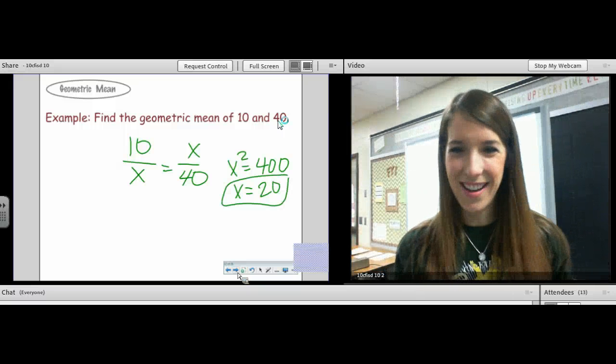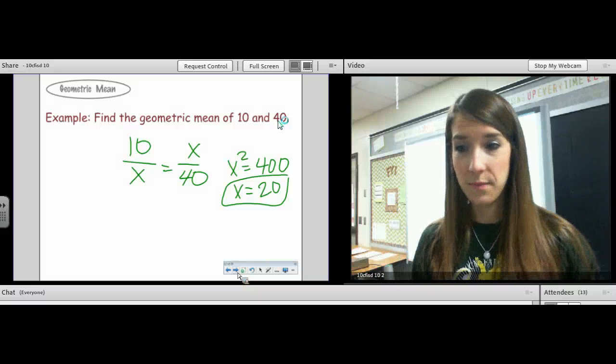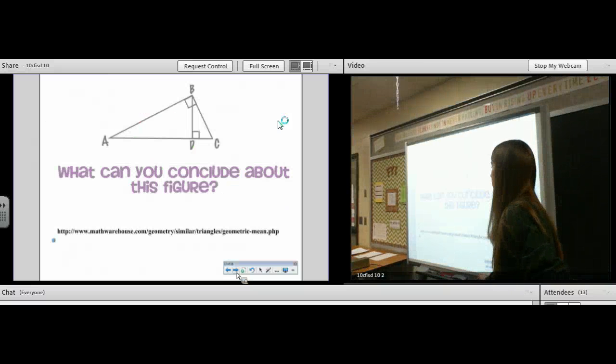It was an easy one, yes. Do you see how 20 is not the middle of 10 and 40? Does that make sense? Okay. It's a little bit different.